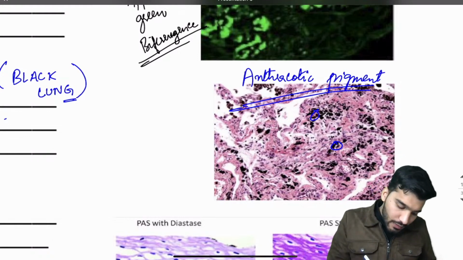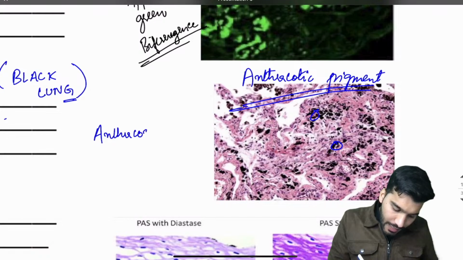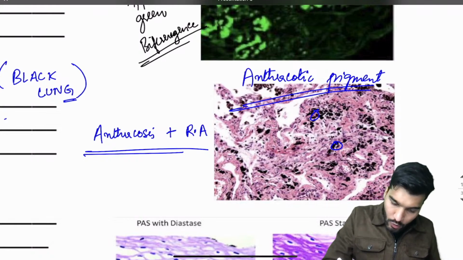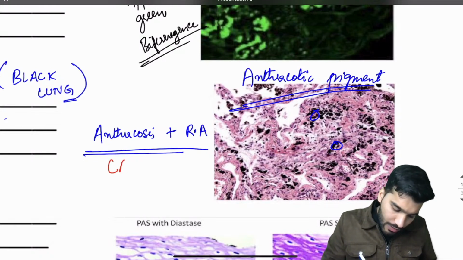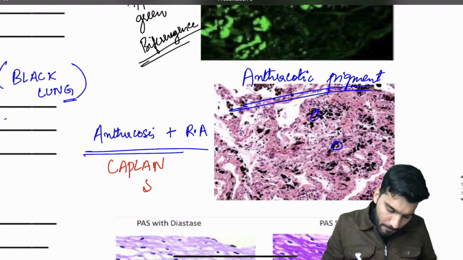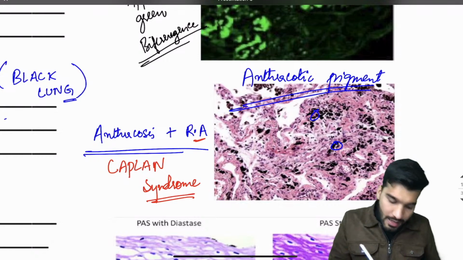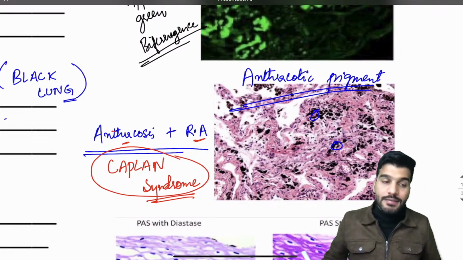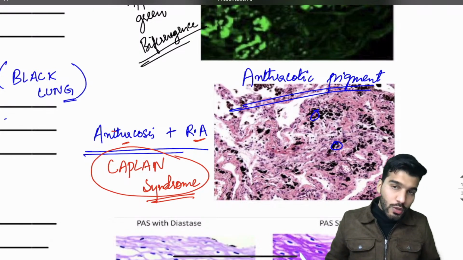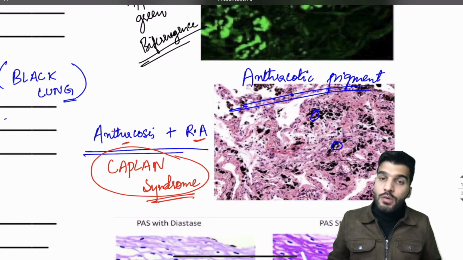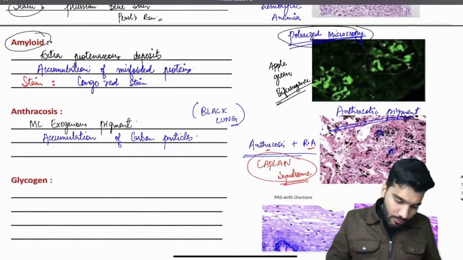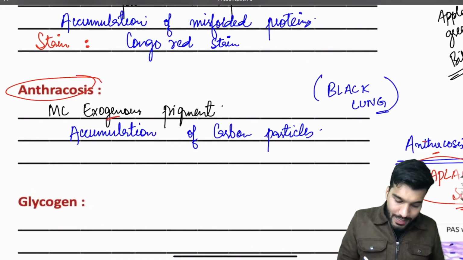And remember that if anthracosis plus rheumatoid arthritis is there, there is a classical syndrome. What is the name of the syndrome? Sir, it's called Kaplan syndrome. Now you know that rheumatoid arthritis is there, and anthracosis is a type of pneumoconiosis. Now it is also called Kaplan syndrome, also called rheumatopneumoconiosis. Is that clear? Rheumatopneumoconiosis. Now remember, anthracosis is the most common exogenous pigment.